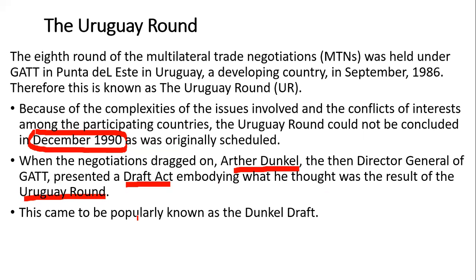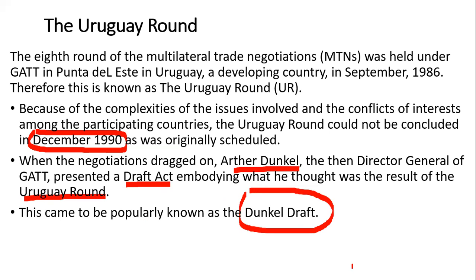So when the Uruguay Round was not completed by December 1990, Arthur Dunkel came out with a draft, and that draft has come to be popularly known as the Dunkel draft.